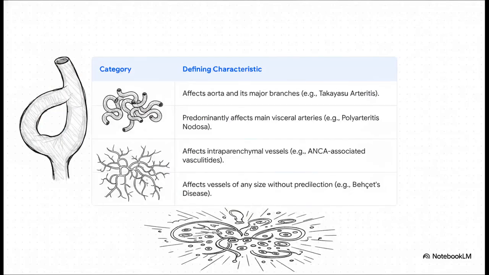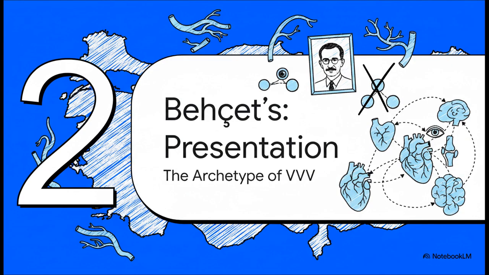So, to put this all into context, take a look at this table. This shows you exactly where VVV fits in the grand scheme of things. You've got your large vessel vasculitis, like Takayasu, your medium vessel, like polyarteritis nodosa, and your small vessel, ANCA-associated vasculitis. And then you have VVV, standing apart because its defining characteristic is its lack of a specific target vessel size. It's the wild card of the group. All right, let's get into the details.